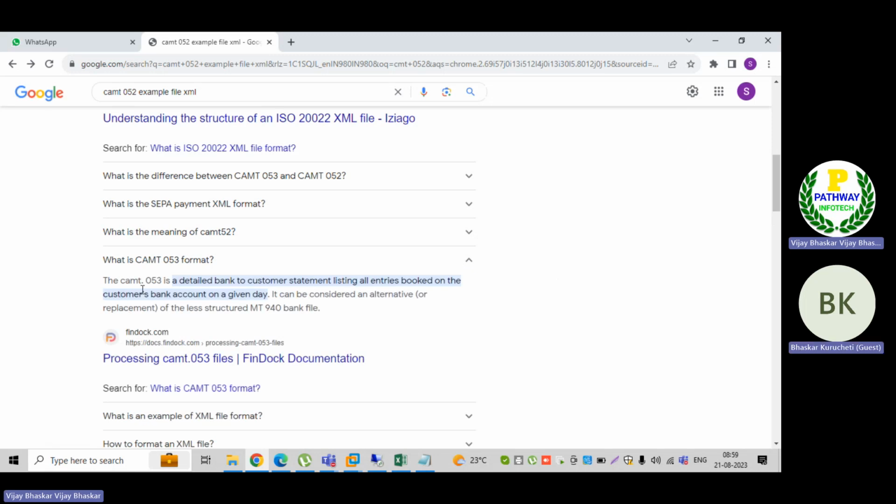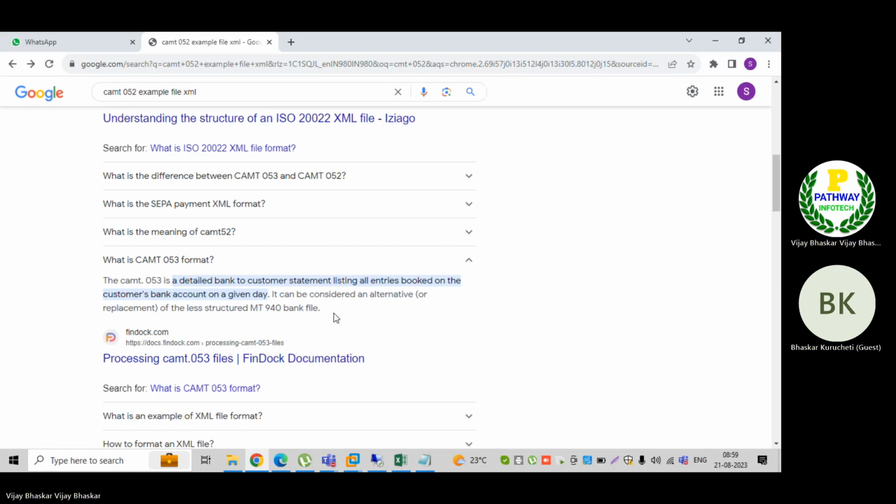The CMT 53 is a detailed bank to customer statement listing all entries booked on the customer bank account on a given day. It can be considered an alternative to the less structured MT940.